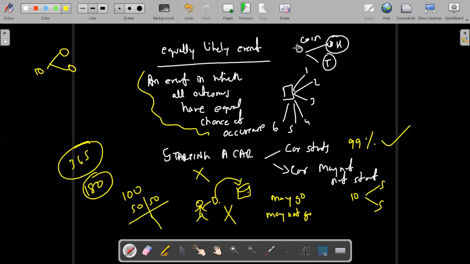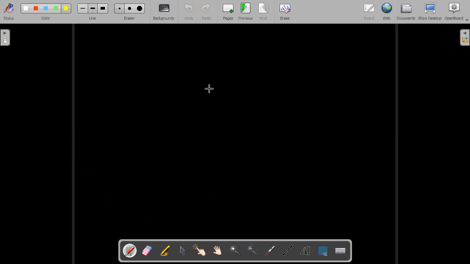No? Okay. I'm giving you another one. Suppose a child is born. The child could be a boy or a girl, isn't it? Is this an equally likely event? When a child is born, it could be a boy or girl. Is this an equally likely event?